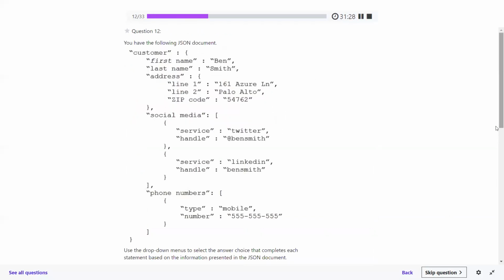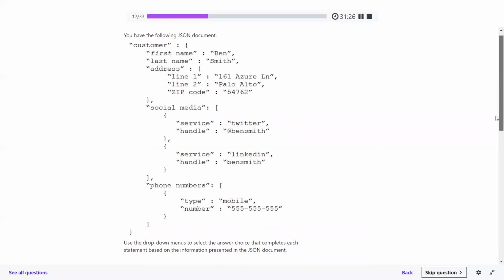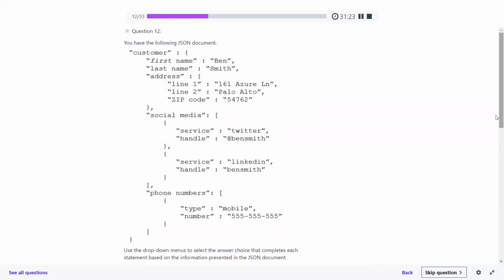Let's proceed. We have seen this kind of JSON document. Again, we are discussing it. The customer is a root document, and a document is nothing but an object. Then first name is a key value pair. Last name is also a key value pair. Address is again an object because it's written in curly braces. Then social media is an array. In the array, it has objects, one object and two objects, right? Phone number is again an array, but the array has only one object. Got the visibility? Let me repeat it again. Customer is a root object.